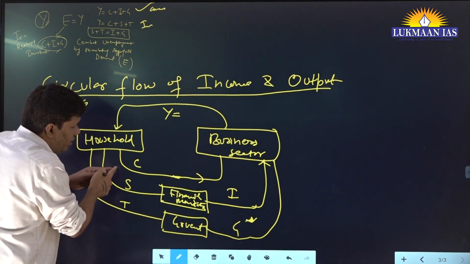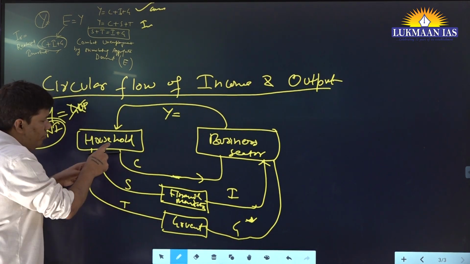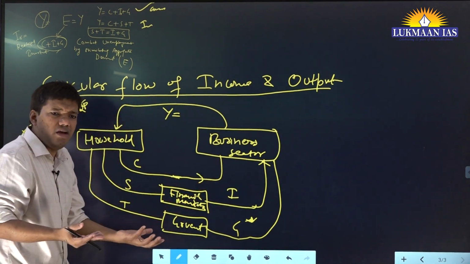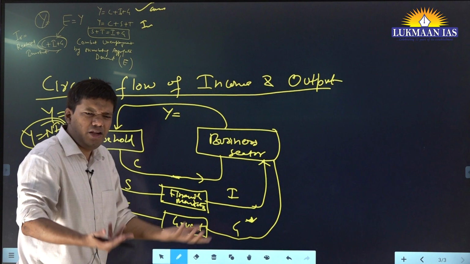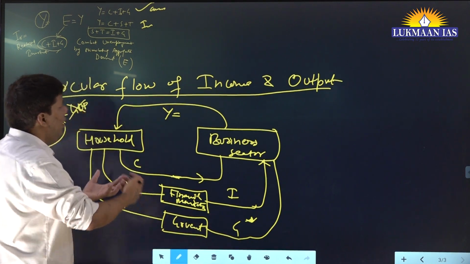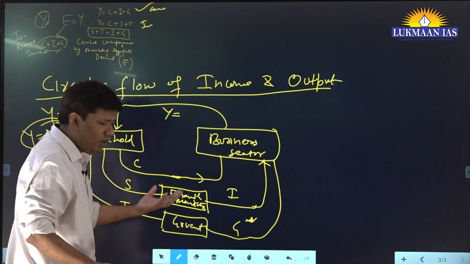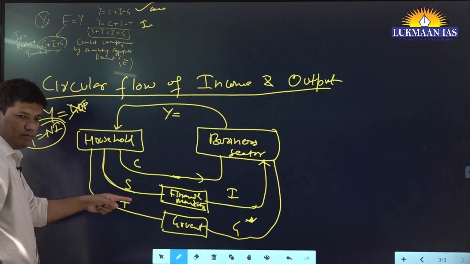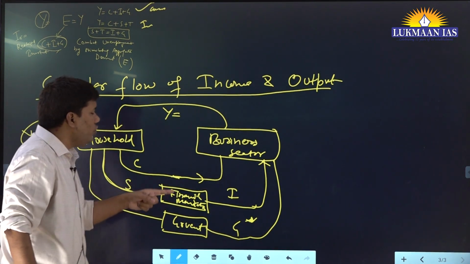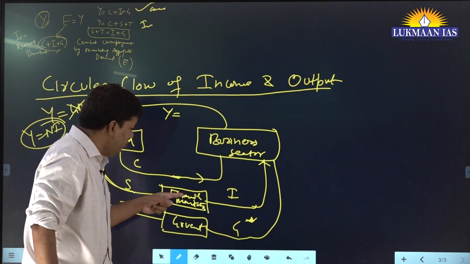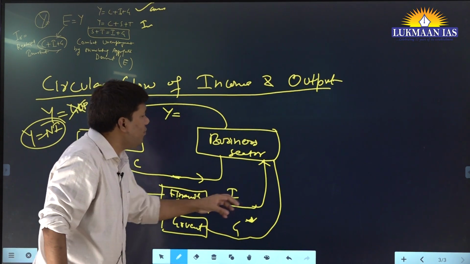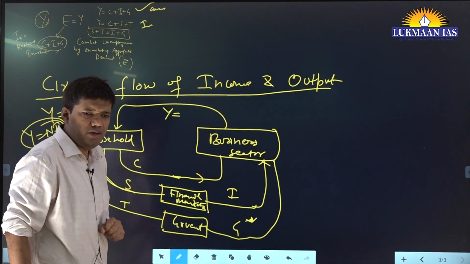Now these wages they can consume. If they consume, what they are consuming is the product produced by the business sector. Let's say at present I'm consuming this board, this class, right? And something they might save. If they save it, where are they going to invest? Somewhere in the market, and that savings again goes to the business sector.